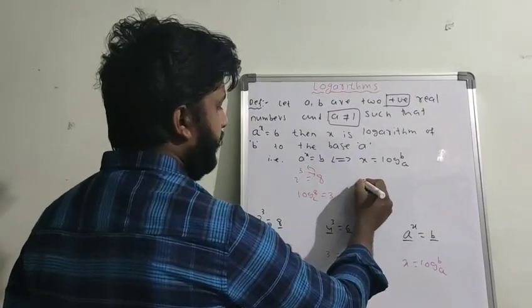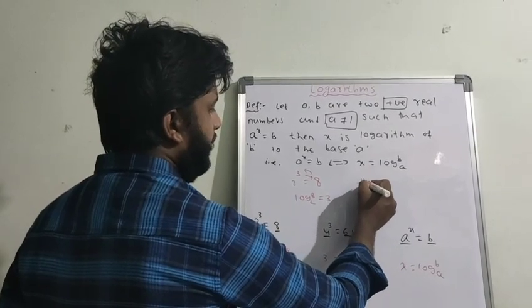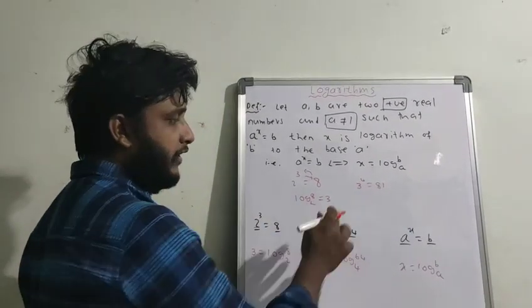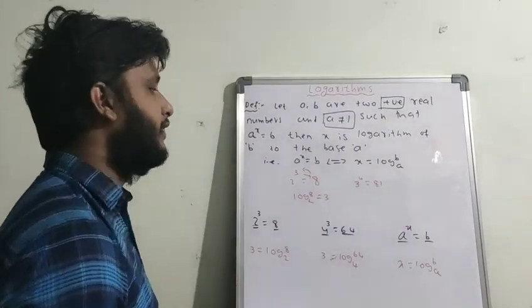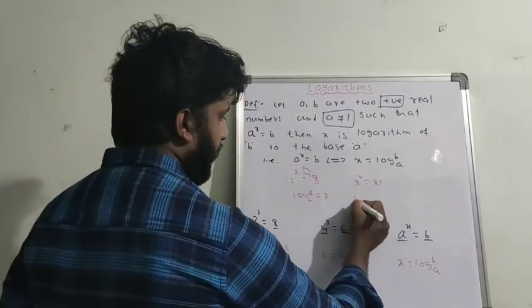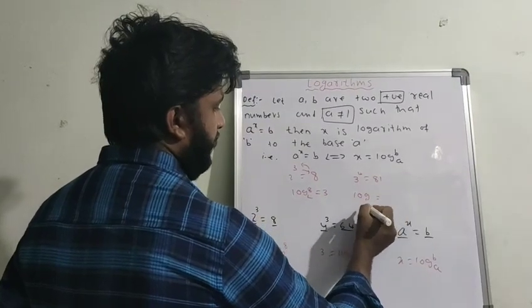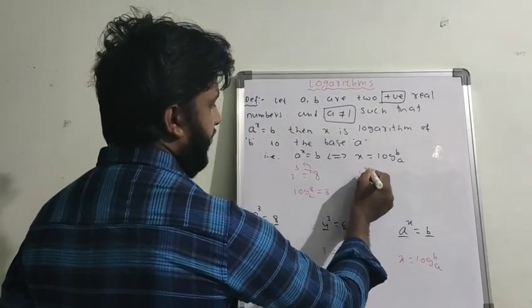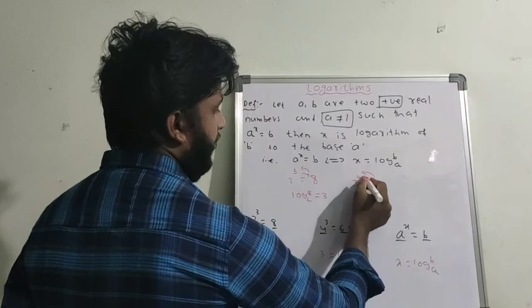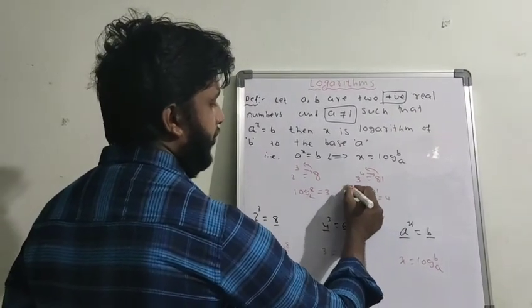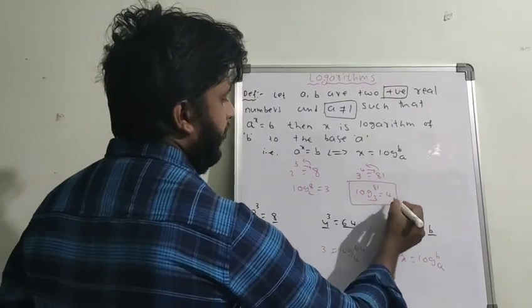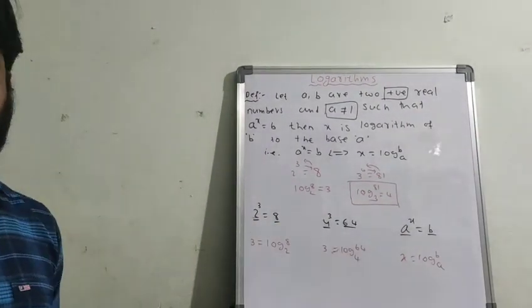One more example. 3 power 4 is equal to 81. Here what is the base? 3. And 4 is the logarithm of 81 to the base 3. So simply first write log and write the equal symbol. Exchange: in the place of 4 write 81 and in the place of 81 write 4, and the base is always the base. This is the way you have to convert exponential form into logarithmic form.